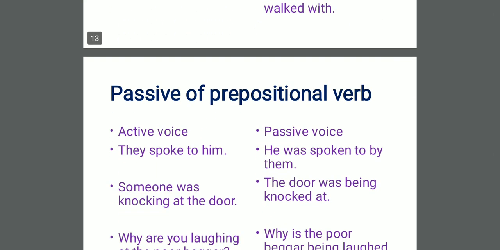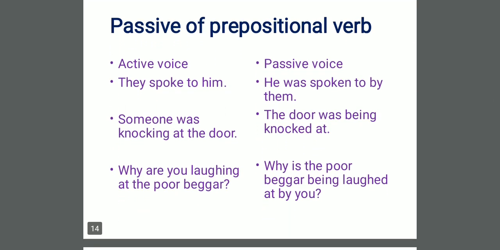Let's go ahead. Passive of prepositional verbs: verbs which have some preposition with them. For example, they spoke to him. He was spoken to. Here, dear students, remember one thing: spoke to. And we have written spoken to by them. We have not left out to; we have kept to with spoken. So, dear students, that is the way to change the voice of prepositional verbs.